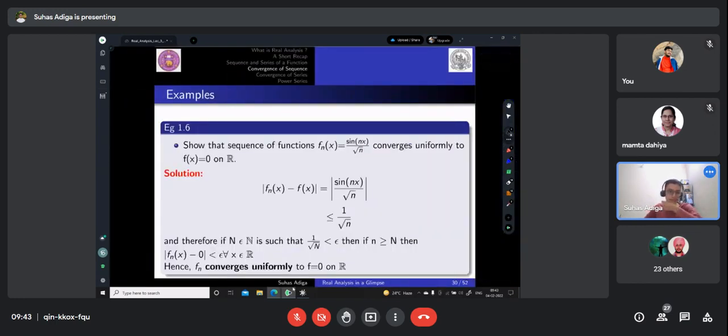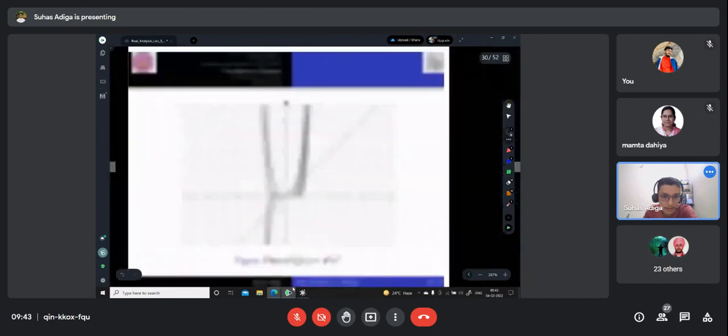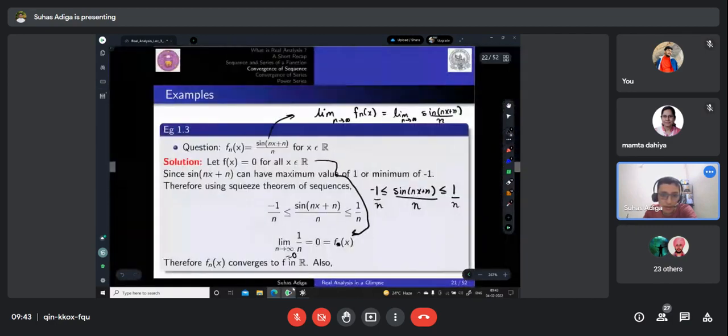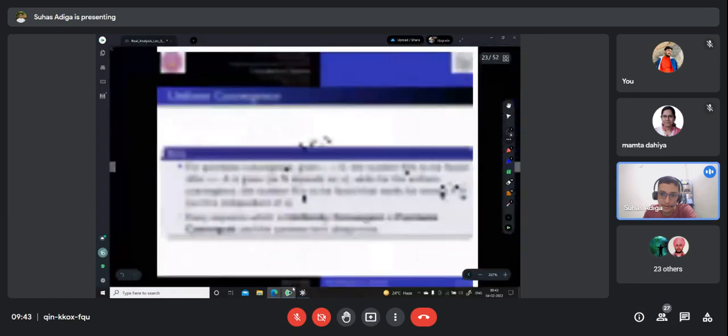Okay. So this is again one more question. We have the sequence of functions sine of nx by root n. The fn of x is given by sine of nx by root n. So we have to see if it converges uniformly to f of x equal to 0 on R. So clearly, I guess we had proved it for a different one here. We had taken nx plus n, but that doesn't matter a lot here.